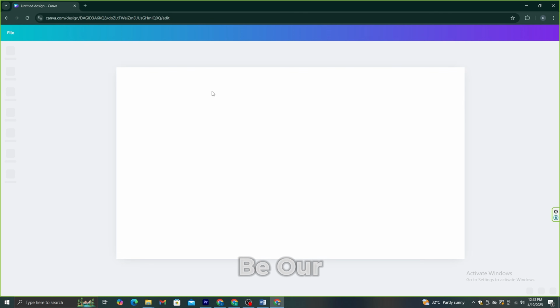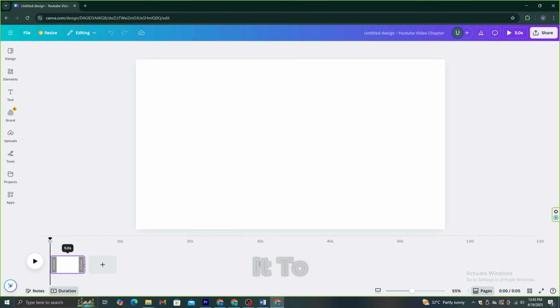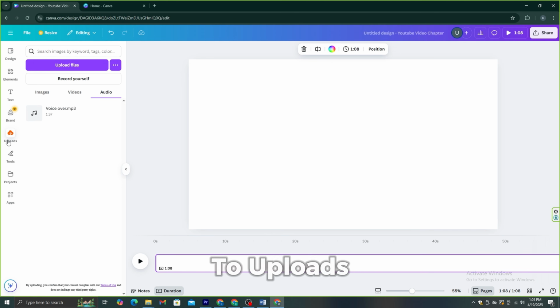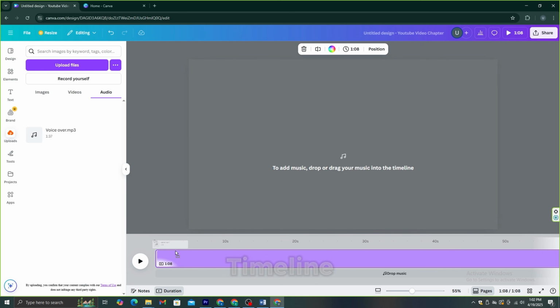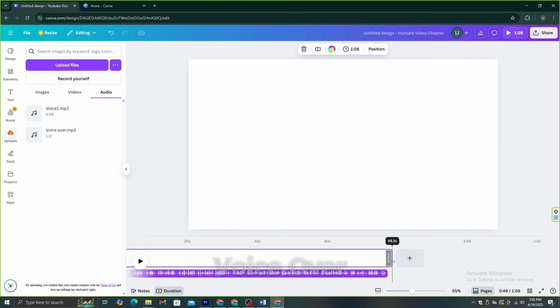Now this is going to be our editing dashboard. First, you need to click the duration feature and increase it to 30 seconds. This is going to be one scene. We need to create several scenes like this. Then go to Uploads and select the Upload File option. Then you need to upload the voiceover files to this. Let's add the first voiceover file to this timeline, and then you need to adjust the duration of this scene to match the duration of the voiceover file.